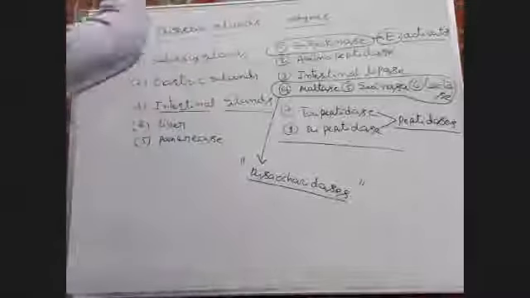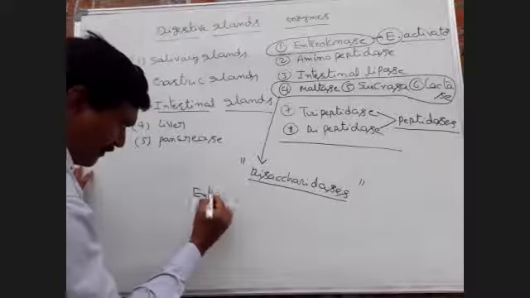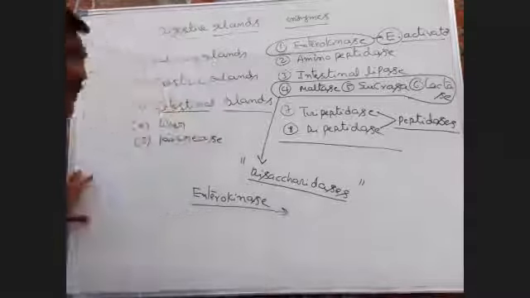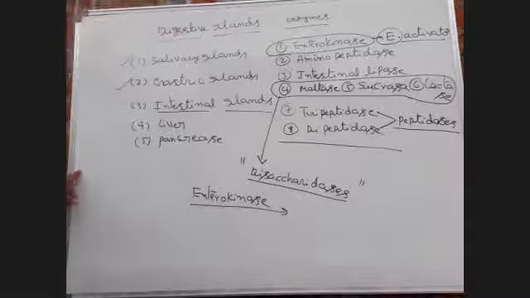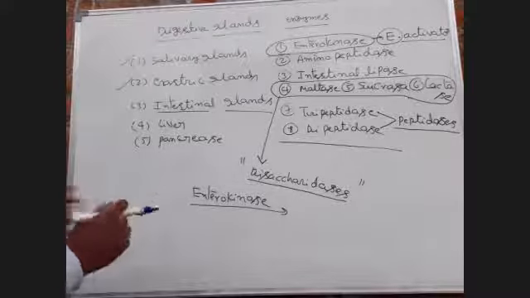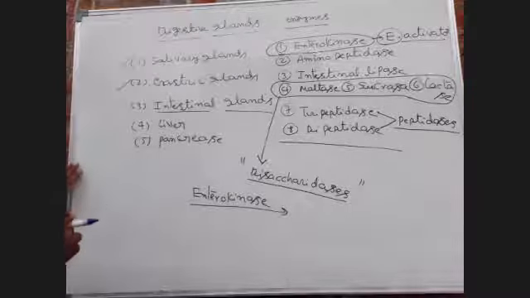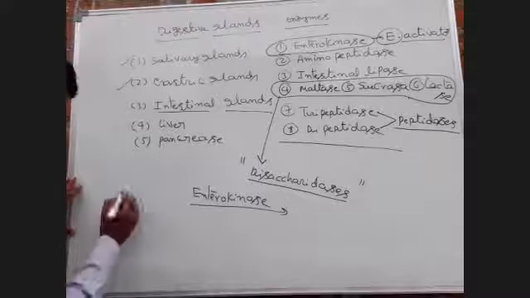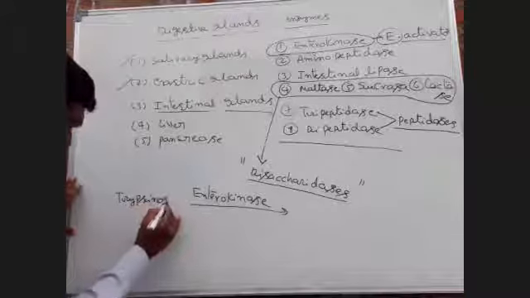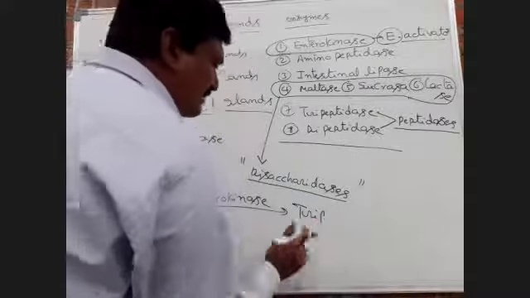Okay. So come to the explanation. Enterokinase converts the trypsinogen into trypsin.